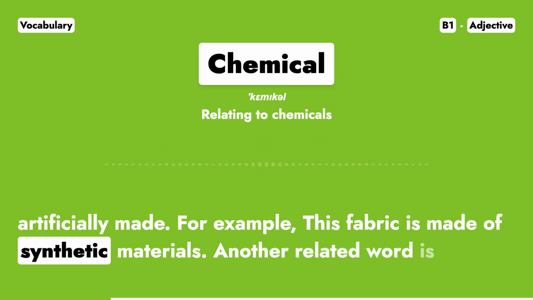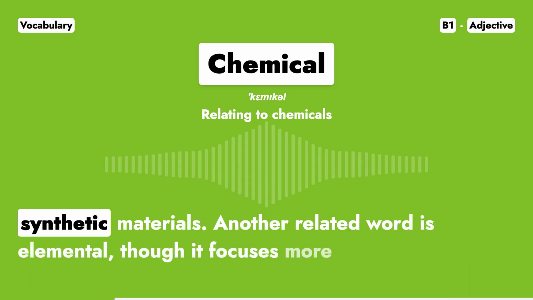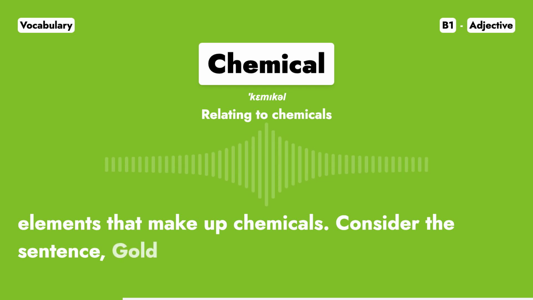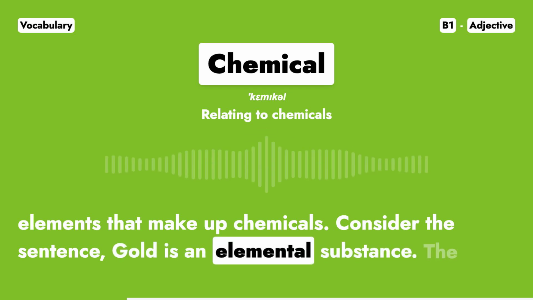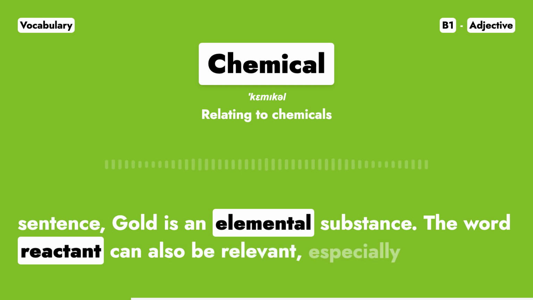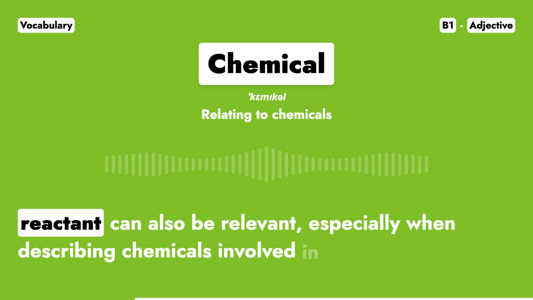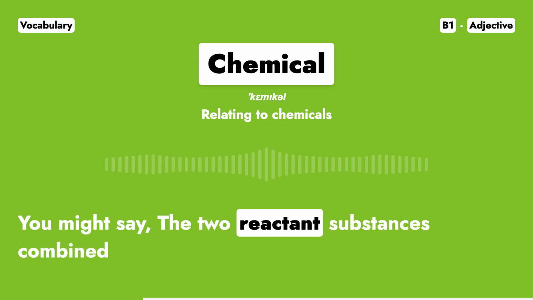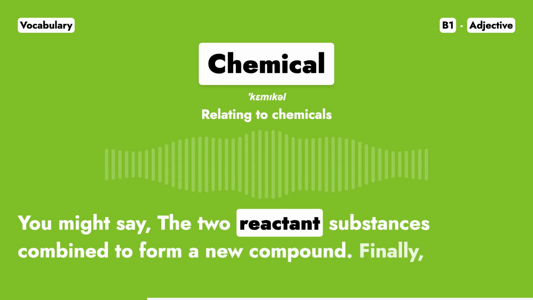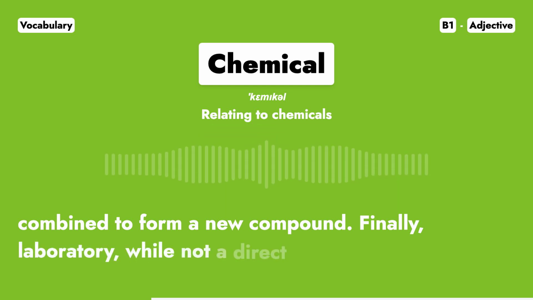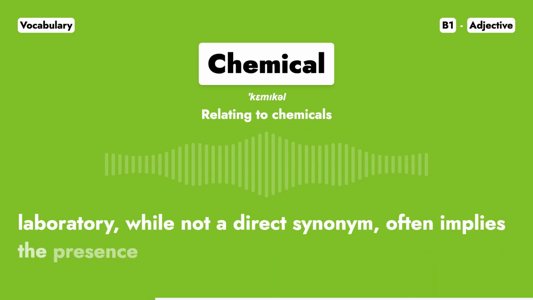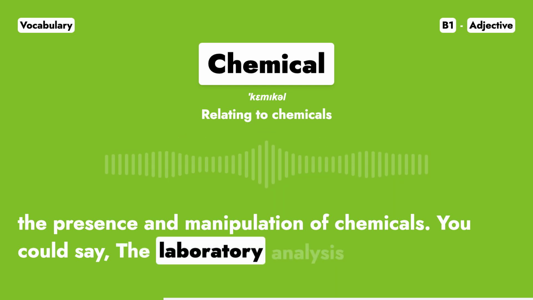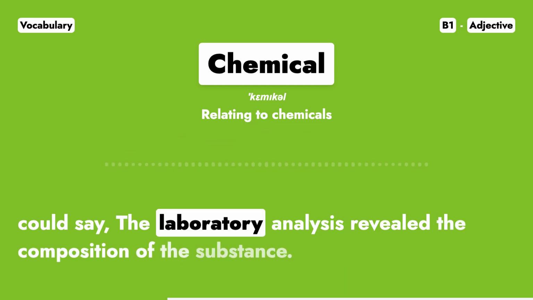Another related word is elemental, though it focuses more on the basic elements that make up chemicals. Consider the sentence, "Gold is an elemental substance." The word reactant can also be relevant, especially when describing chemicals involved in a chemical reaction. You might say the two reactant substances combine to form a new compound. Finally, laboratory, while not a direct synonym, often implies the presence and manipulation of chemicals. You could say, the laboratory analysis revealed the composition of the substance.